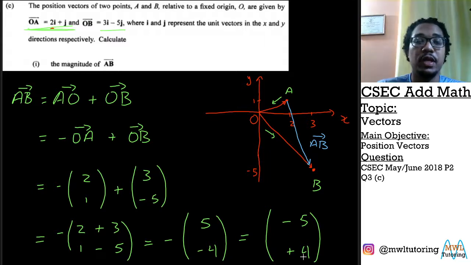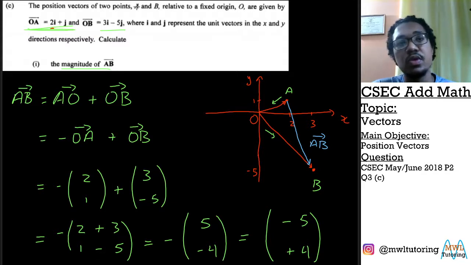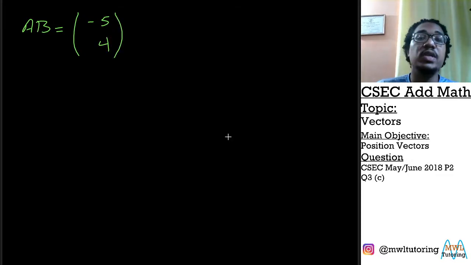Now, look at that. We just found our vector AB. But what the question is asking us for is the magnitude of AB. So we're not finished yet. So AB is equal to negative 5 and 4. Now we need to find the magnitude of AB.